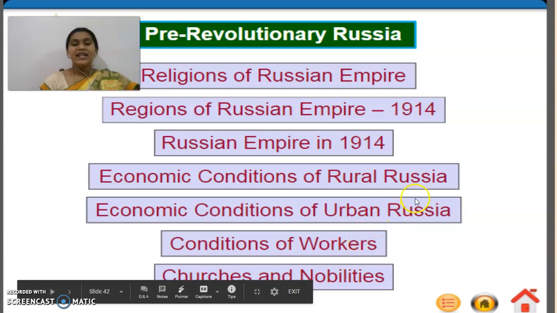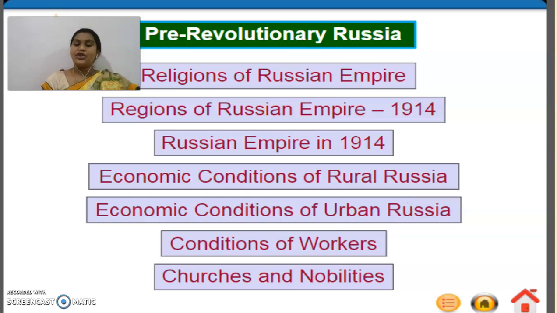Okay, and then the churches and the nobility. As we know, even in the French Revolution we have seen how the nobility people were acting, and here we are going to see how the nobilities were there and how the peasants were reacting to those people.